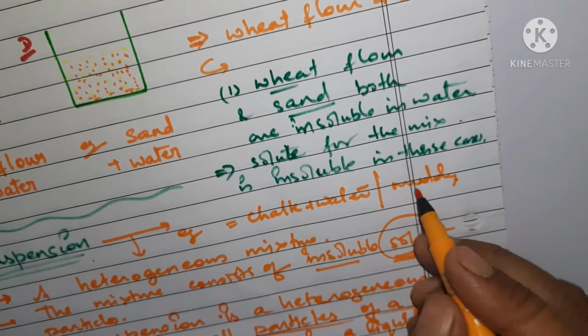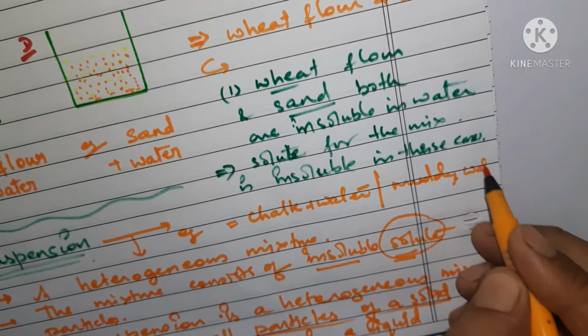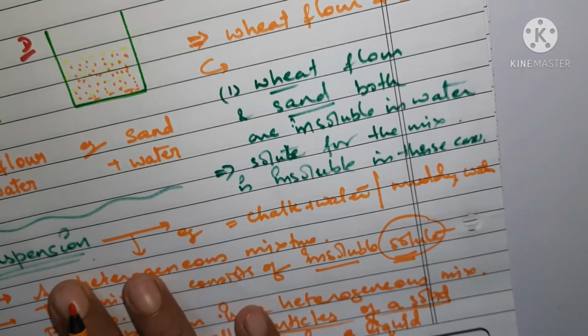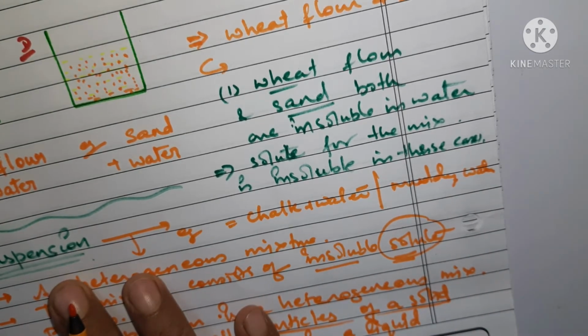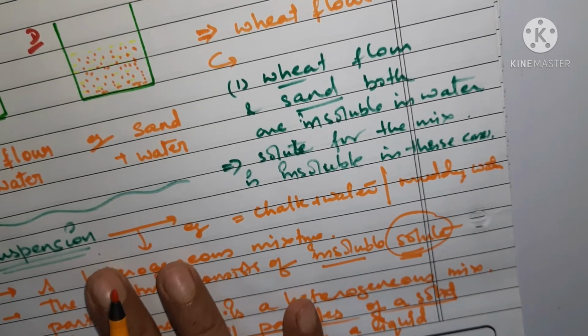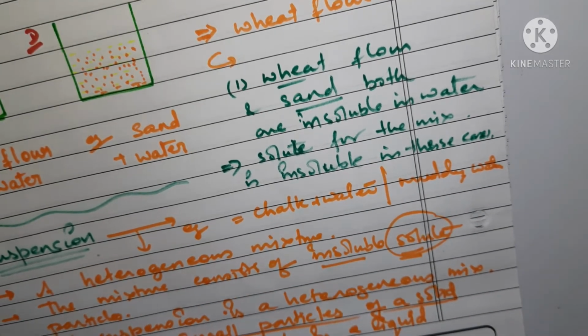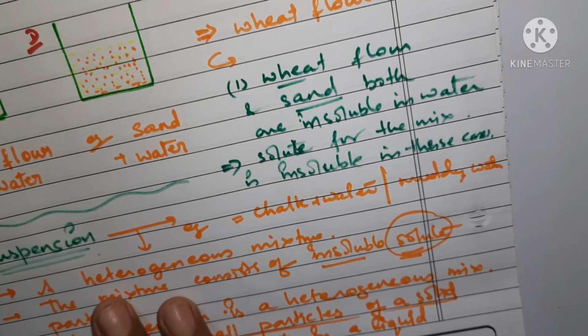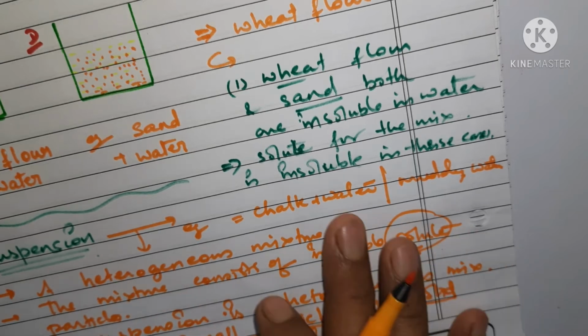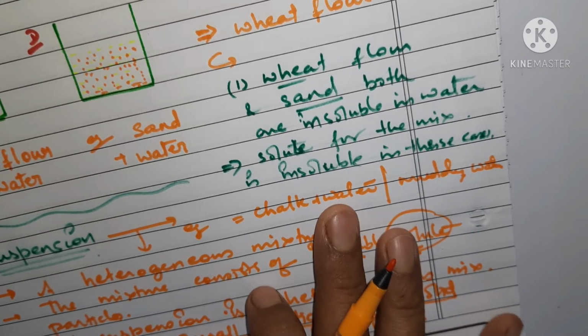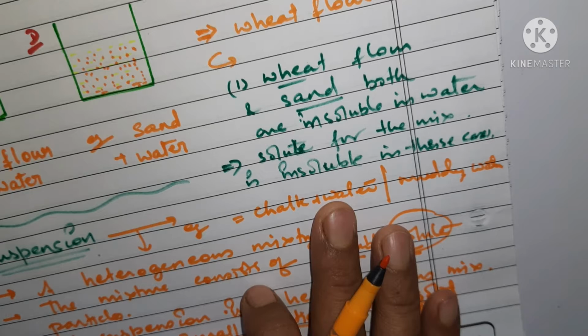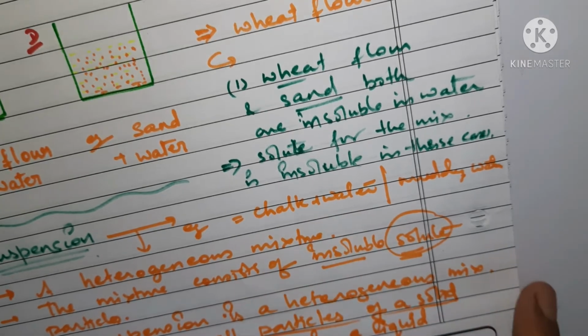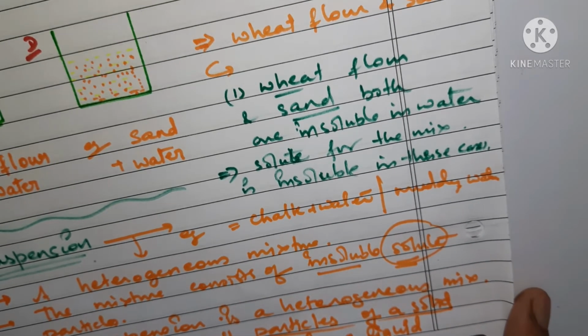Then you have milk of magnesia. What is milk of magnesia? In milk of magnesia, magnesium hydroxide, Mg(OH)2, is suspended in water. Or you can say that magnesium hydroxide is put in the water. So in these cases you are going to get a suspension. Fine. Now we are going to study the properties of a suspension.